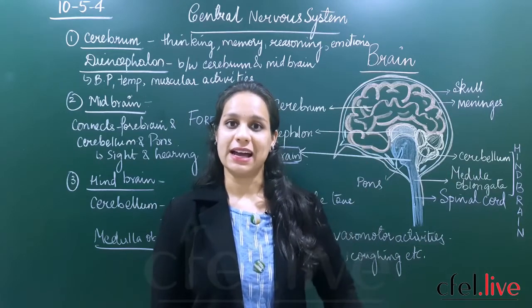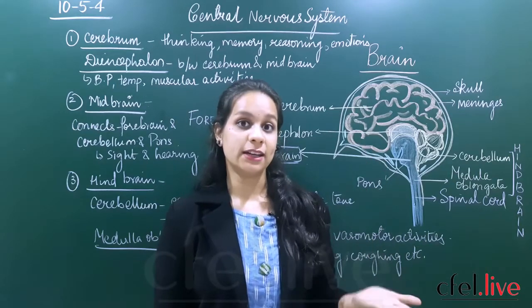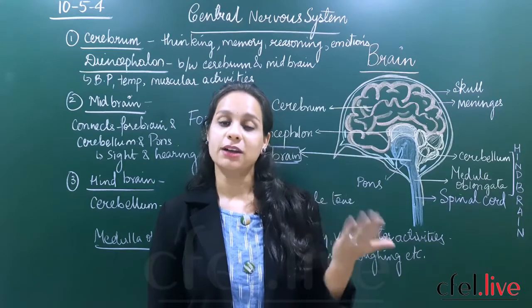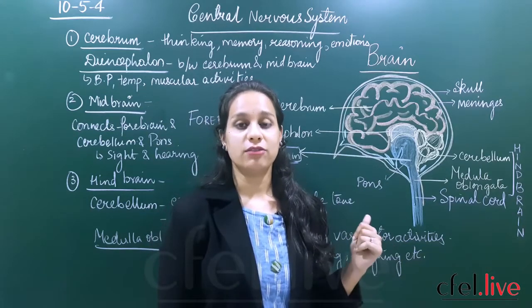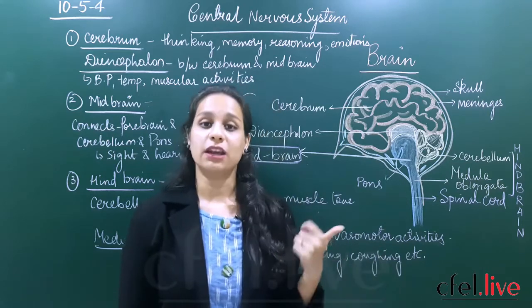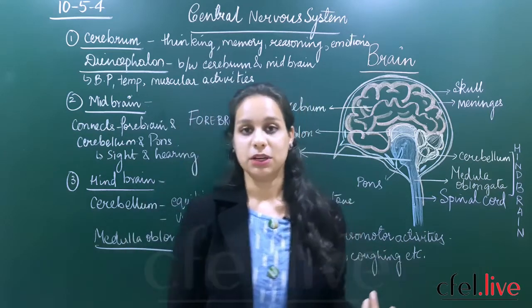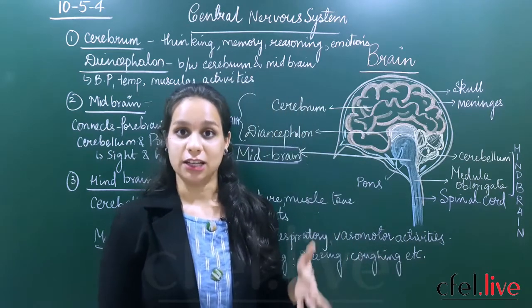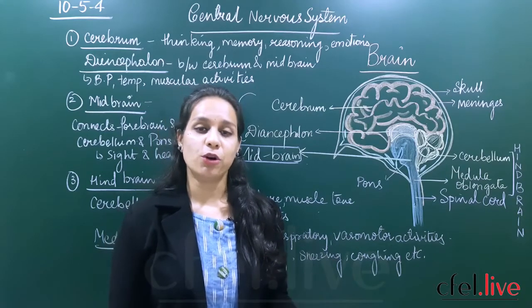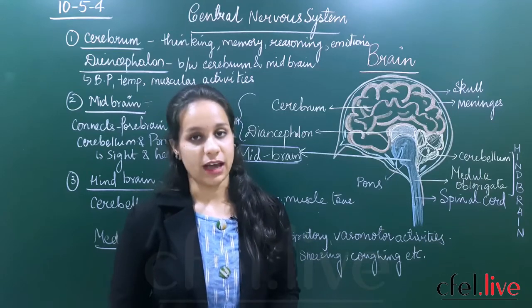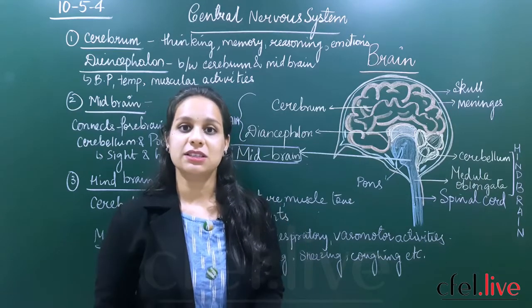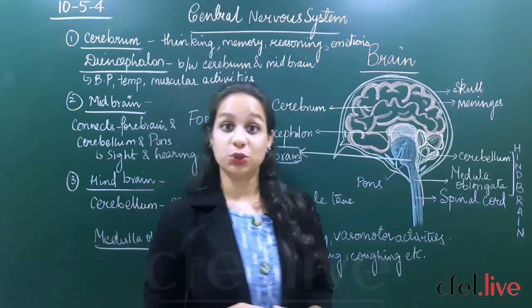What is happening exactly in the nervous system? To know that, we need to know the parts of the nervous system and what exactly is included. In the respiratory system, we learnt about the lungs and the process of breathing. Similarly, today we are going to start the nervous system, which plays a very important role in coordinating the involuntary and voluntary actions. The nervous system in your body can be divided into two types.